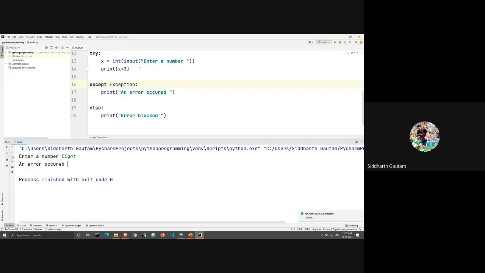So where do you think is the error? Is the error in this statement or is the error in this statement? Where is the error? Is it in sentence 13 or 14? Like it does say an error occurred. Where is the error? 13. Okay. Line 13.